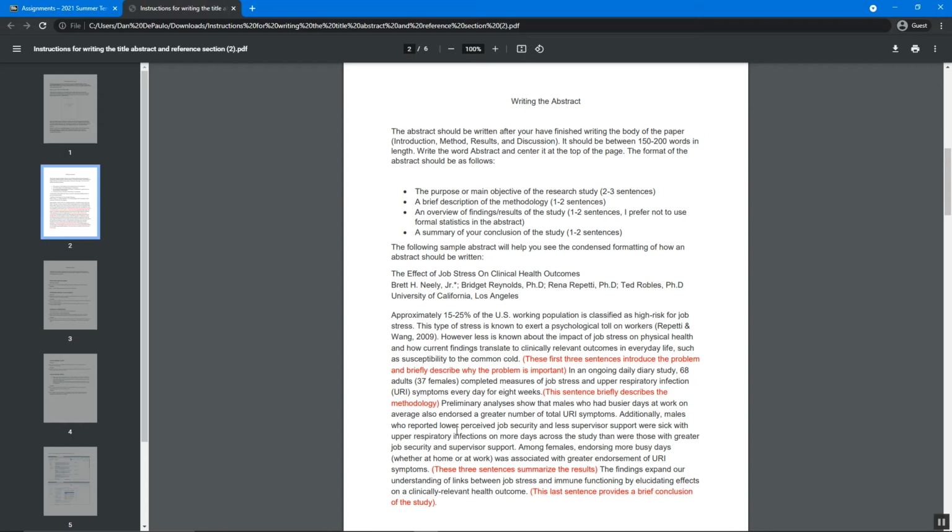And then the last sentence or two will be a conclusion about the study. The findings expand our understanding of links between job stress and immune functioning by elucidating effects on a clinically relevant health outcome. So that's the conclusion of the study. You can write 1 or 2 sentences concluding the study, and most of it will be based on limitations in our study, that future research should focus on these things, and the stuff you're talking about in the discussion.